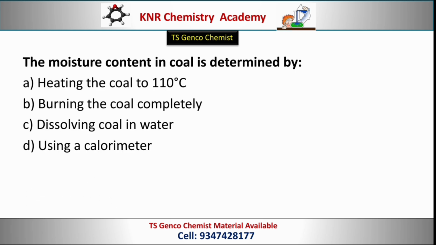Next question. The moisture content in coal is determined by? Options: heating the coal to 110 degrees centigrade, burning the coal completely, dissolving coal in water, using a calorimeter. Correct option, option A, heating the coal to 110 degrees centigrade.